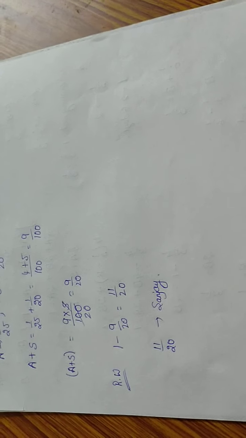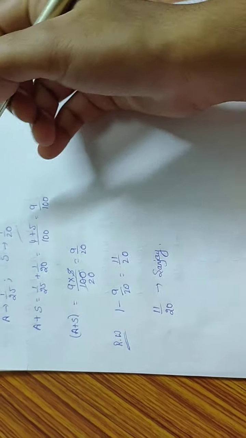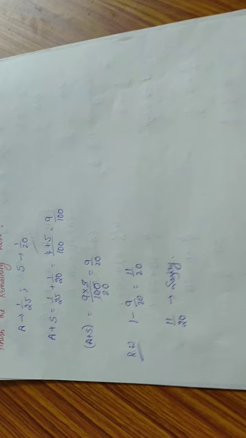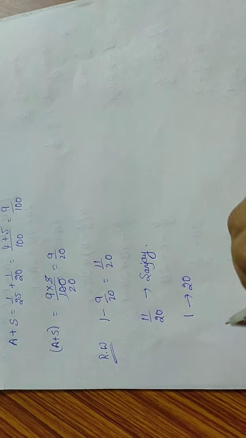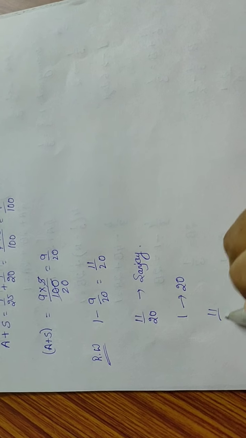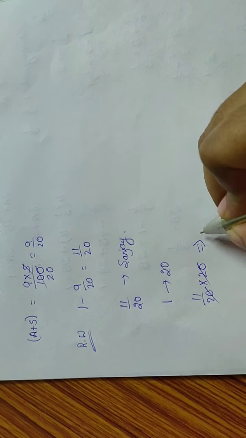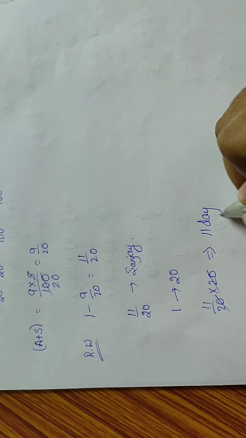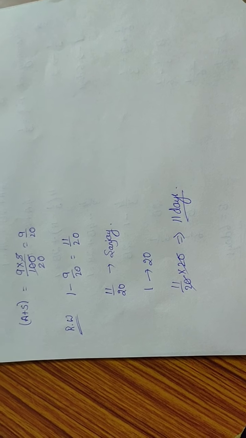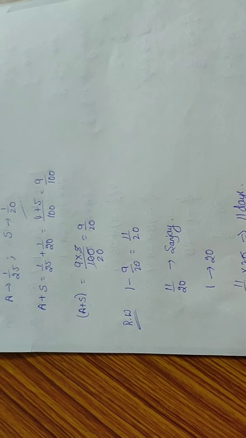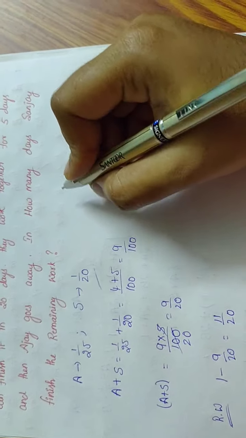So here we know Sanjay's efficiency: Sanjay can complete one work in 20 days. So 11 by 20 into 20, the 20 gets cancelled, that is 11 days. So Sanjay can complete the remaining portion of the work in 11 days. So we have to solve it in a shortcut method.